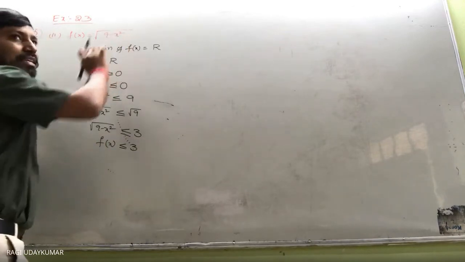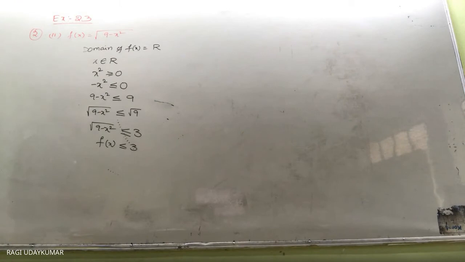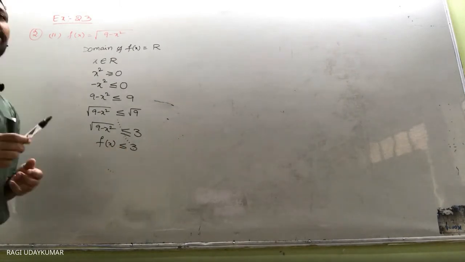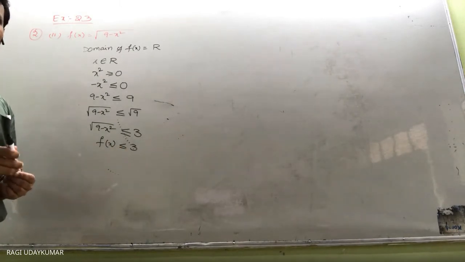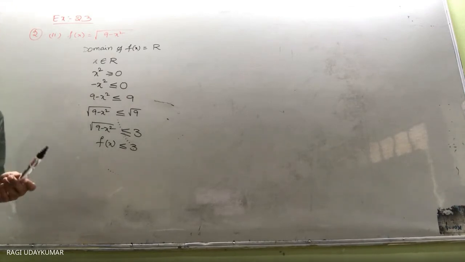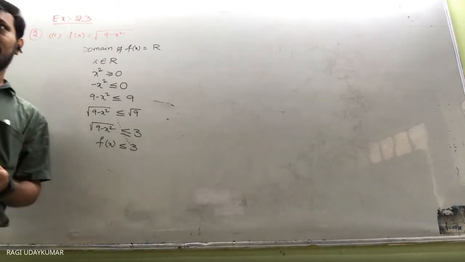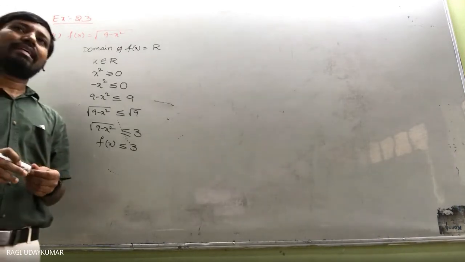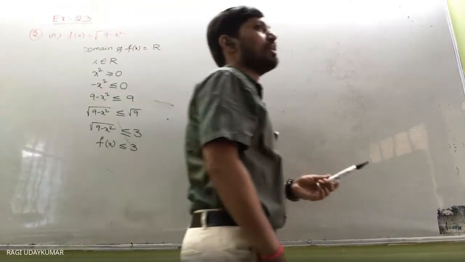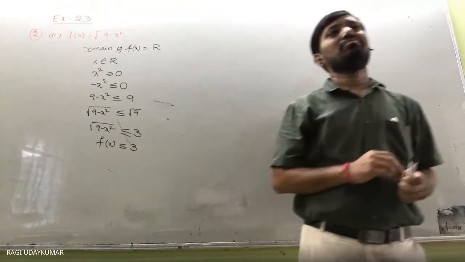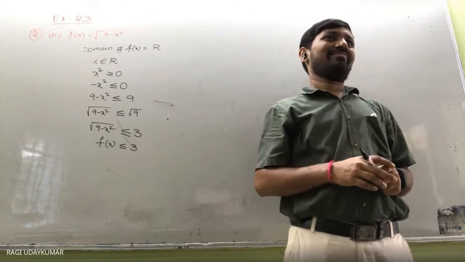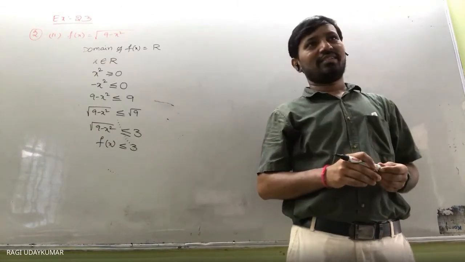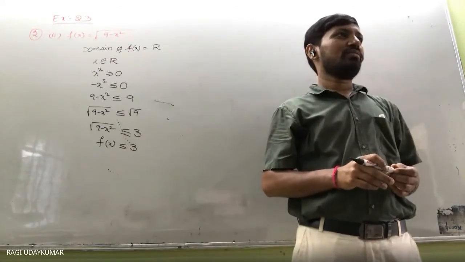आप इधर x का प्लेस में कुछ भी ले लो नंबर, whatever it may be the real number, it is going to get less than or equal to 3. Isn't it? सही है? आपको इधर डाउट आना है. Domain I said real numbers, but there itself you need to get a doubt. Domain is not the real numbers. Why? थोड़ा सोच लो.